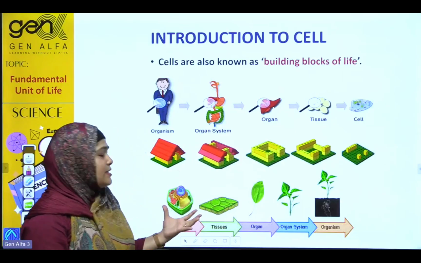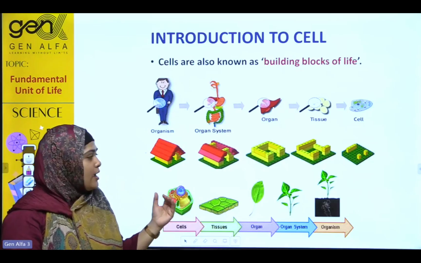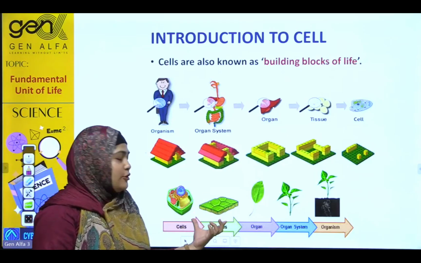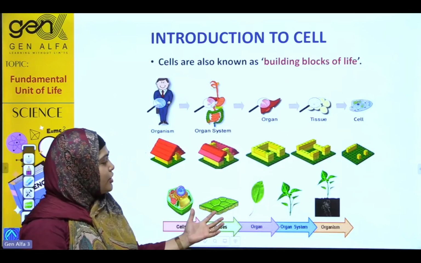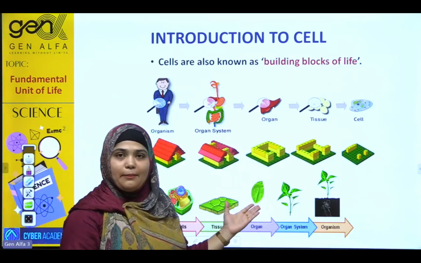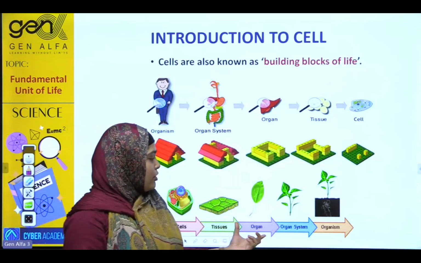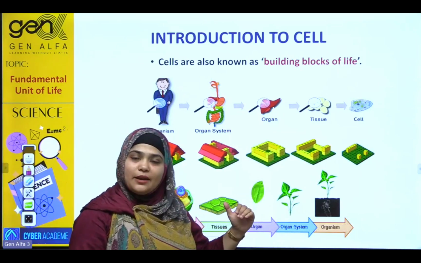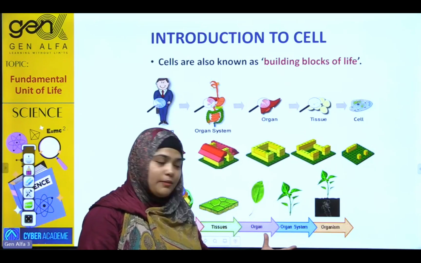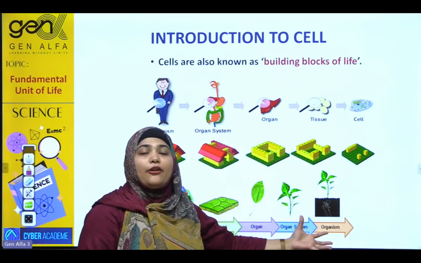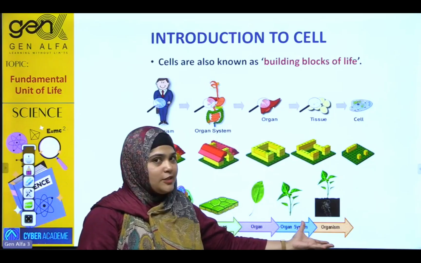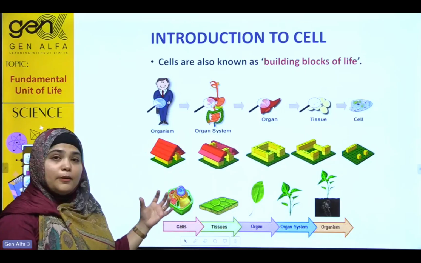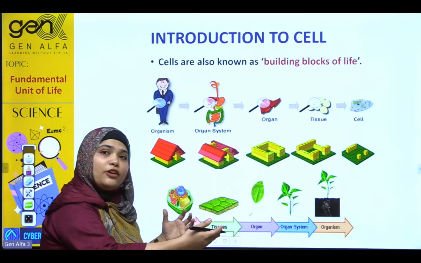This is the case of plant. In plants, the cells are collected to form tissues. A group of tissues is going to form an organ. Example is leaf. And a group of organs is going to form an organ system, like a group of leaves, stems, and branches. They are making the organ system. And finally, an organism is produced. That is the plant body. So look here how the cell is actually building the body of a living organism.